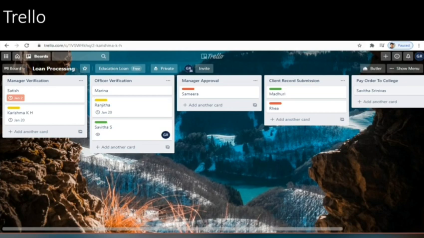Then comes your Trello. This is another general workflow management tool. Here you can see there are various lists, that is manager verification, officer verification, manager approval, and so on. In these lists you can put one or more cards representing people, and you can put them in whichever status the application is. Okay, and you can move from one to another. As the application proceeds to officer verification, you will move that card from one to another. You can set a deadline for every stage. You can escalate it via email, and you can do many more things with this Trello software.